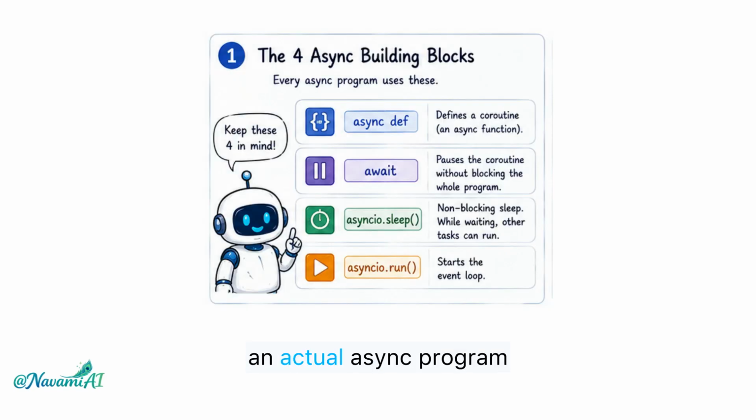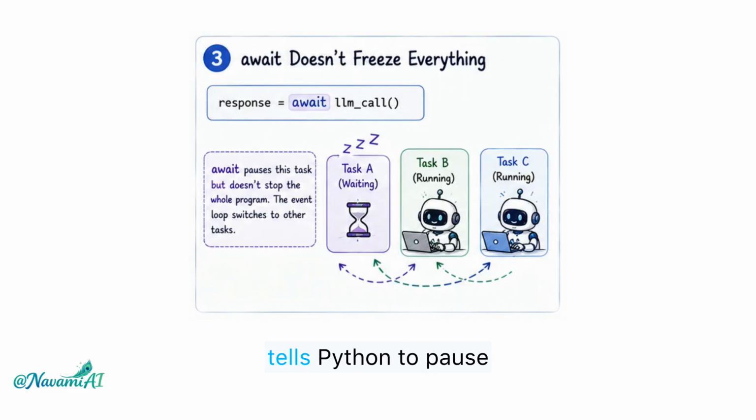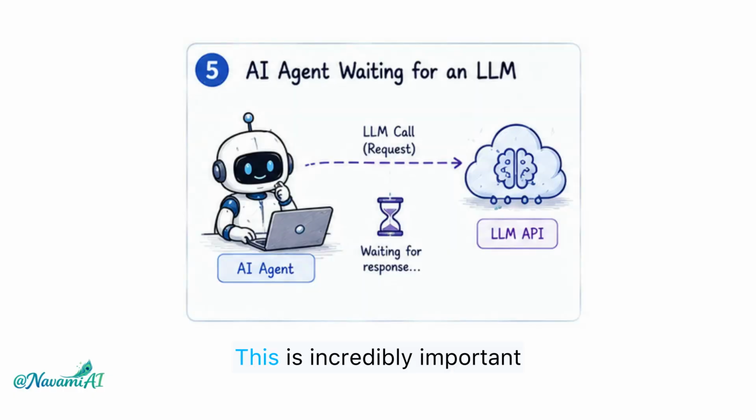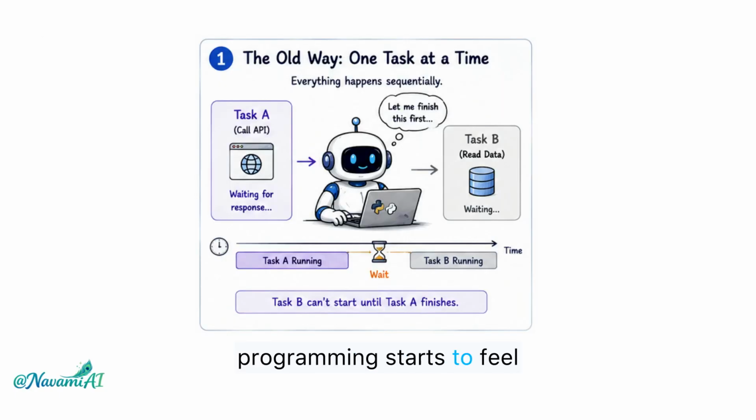Now let's see what an actual async program looks like. There are only four keywords you need to remember. Async def creates an async function. Await tells Python to pause and wait without stopping everything else. asyncio.sleep is a non-blocking pause, and asyncio.run starts the whole async system. This is incredibly important for AI agents because they're constantly waiting for LLMs, APIs, and external tools. Instead of freezing during that wait, Python can switch to other useful work like monitoring sensors, handling another agent, or streaming responses.